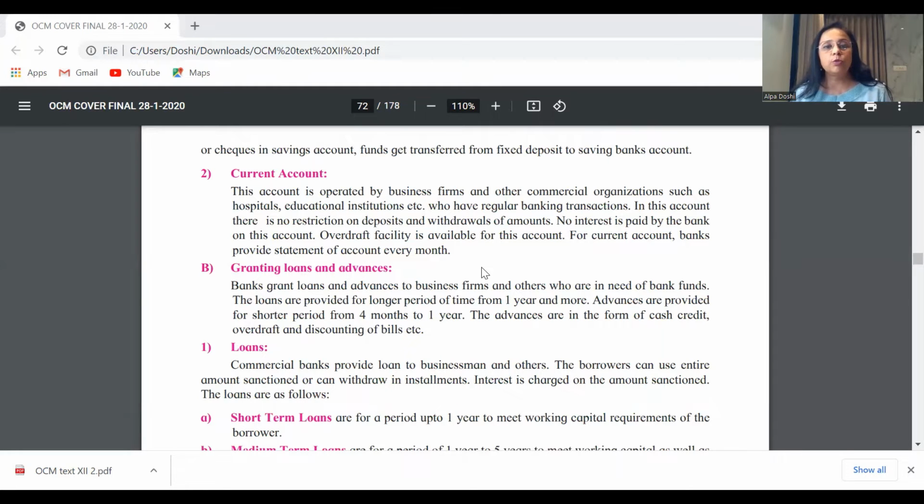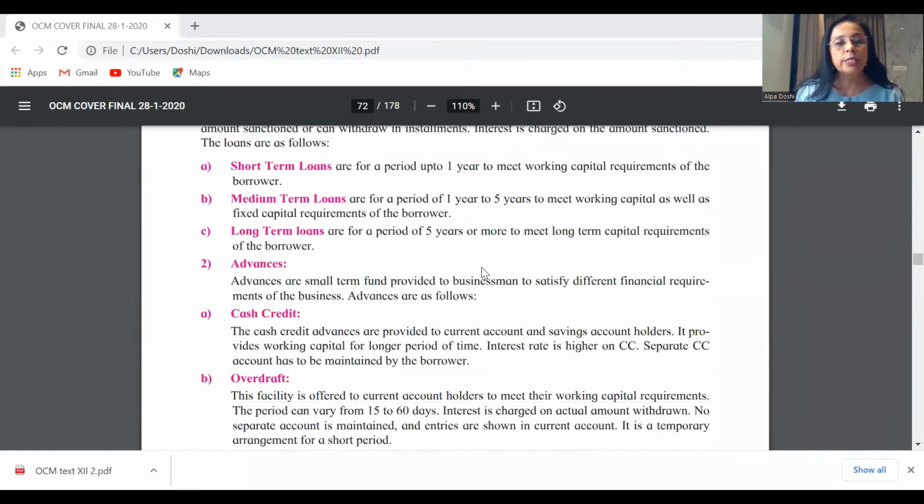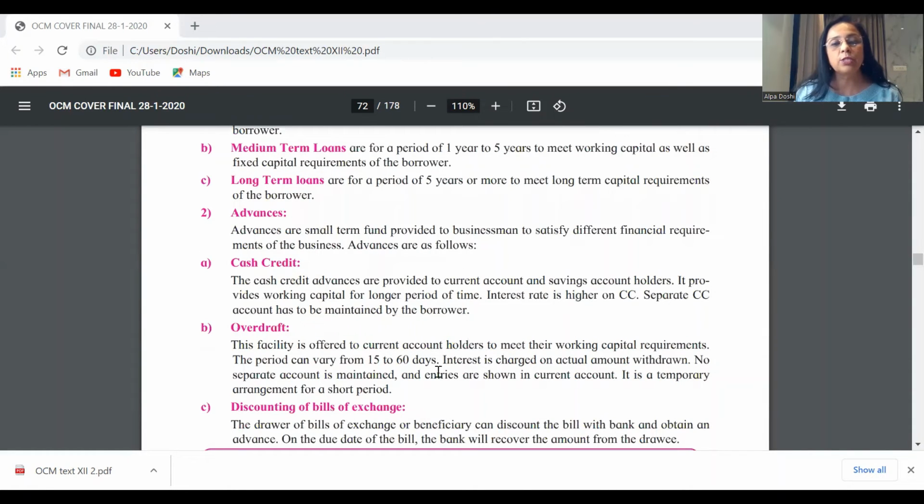You don't directly jump to current account. You don't directly jump to overdraft. You first start with where this topic belongs. It's a function of a commercial bank. Which function? It is one of the primary functions under the lending function. So you start gradually with this, then move on to the paragraph that you have in front of you. I will tell you another paragraph also; if you see here, again, there are a few lines on overdraft. Both put together, dear students, this should be more than enough.